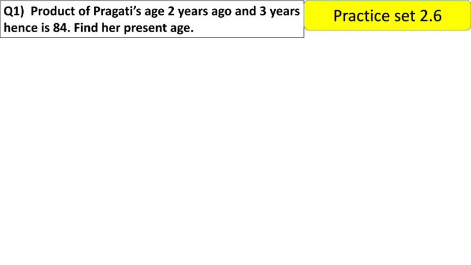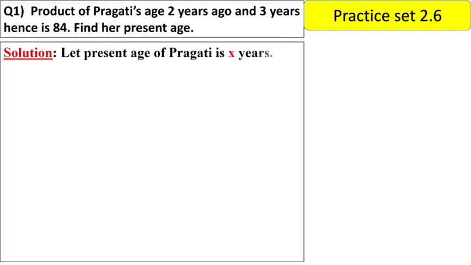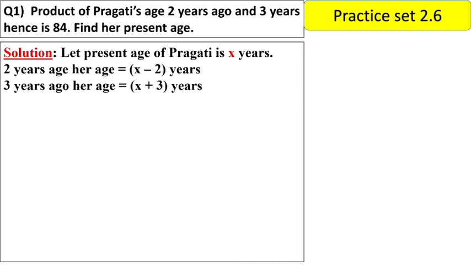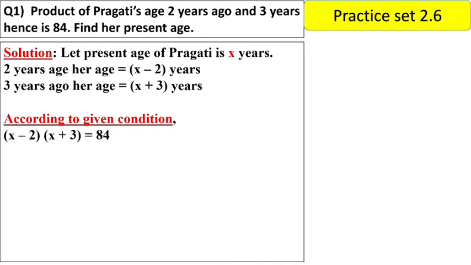So let the present age of Pragati be x years, and 2 years ago her age will be x minus 2. Ago means minus 2 will come. 3 years hence means the age will be x plus 3 years. According to the given condition, the product of their ages is given, so we'll take both brackets equal to 84. So we'll solve these brackets first. You know how to solve this.